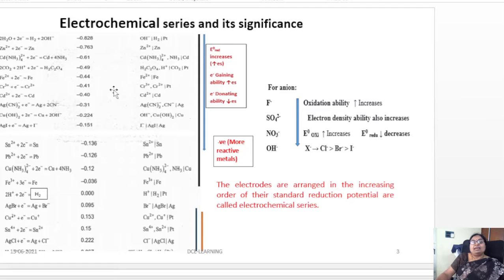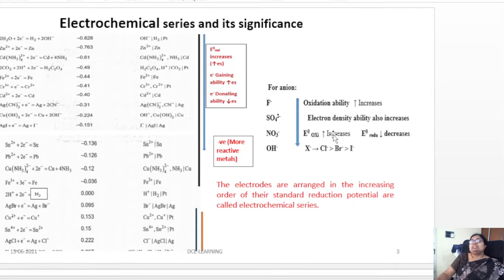If the standard reduction potential is more negative, it is a more reactive metal. If it is a non-metal, such as the anions fluoride, sulfide, nitrate and OH, then as the reduction potential decreases, the oxidation ability of the anion increases.